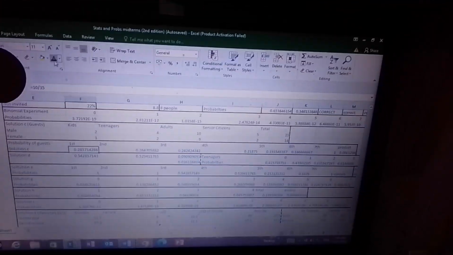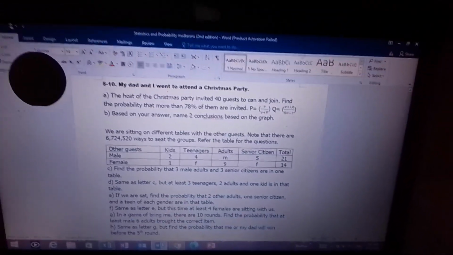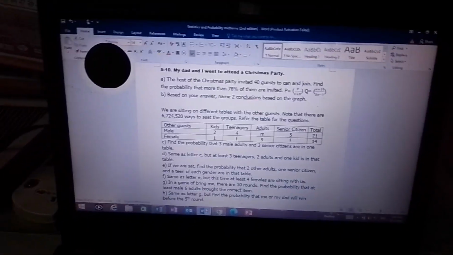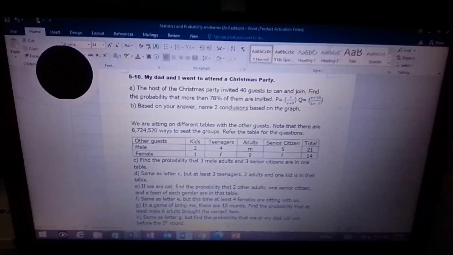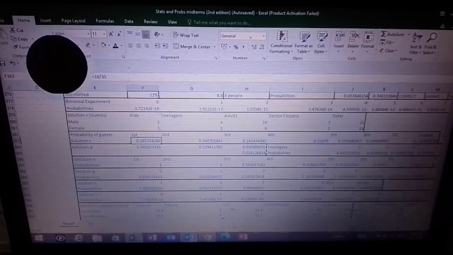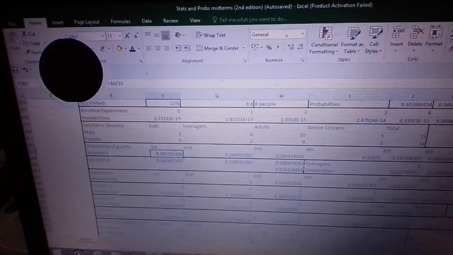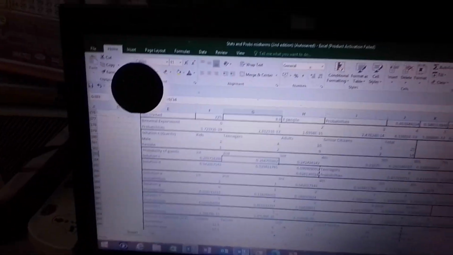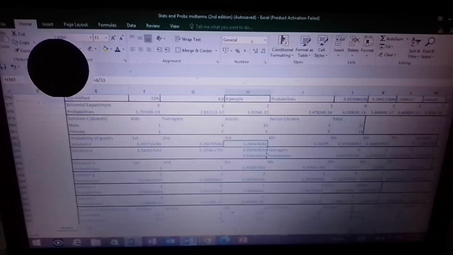So now we can solve for the following. For letter C, my question here is, find the probability that 3 male adults and 3 senior citizens are in one table. For this matter, remember we need 3 male adults. So how many male adults are there? There are 10 out of 35 male adults. Then the second one, there are 9 out of 34 because 1 is already selected. And then the third is 8 over 33. Just like the solution sheet that I wrote here, this is the answer.